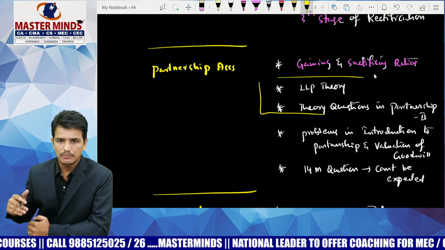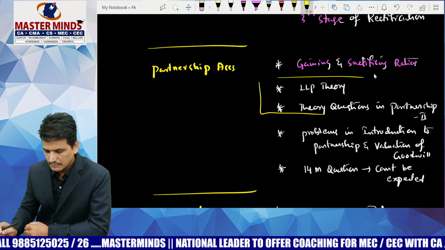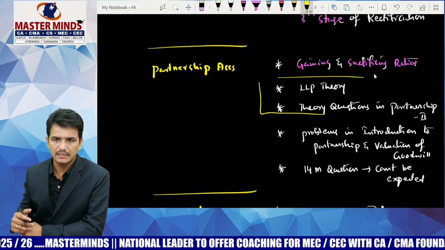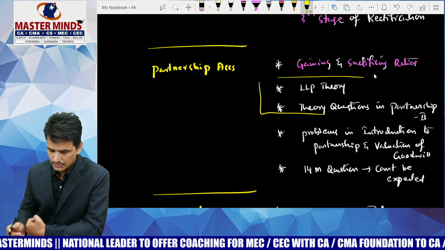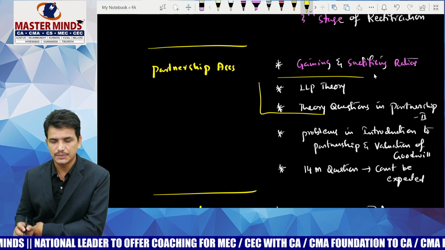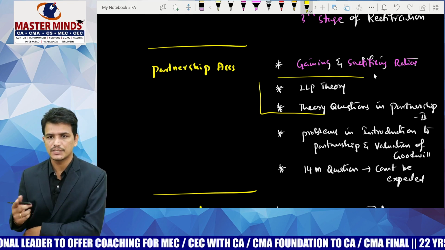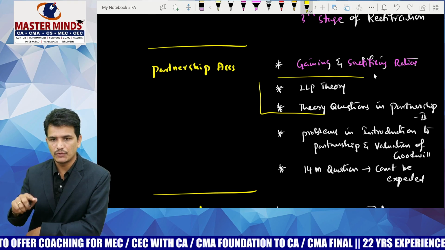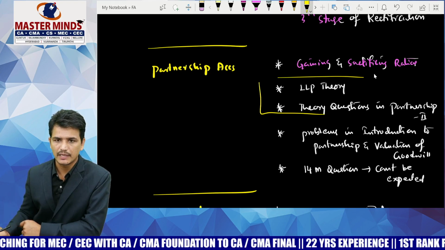The steps of the maximum possible loss method you have to consider are next. After the maximum possible loss method, we also have certain theory questions based on the amalgamation of firms. So certain theory questions may be tested in partnership too. If a 14 marks question is given from partnership 1, then a 5 marks question will be given from partnership 2. Or if a 14 marks question is given from partnership 2, then a 5 marks question will be given from partnership 1.